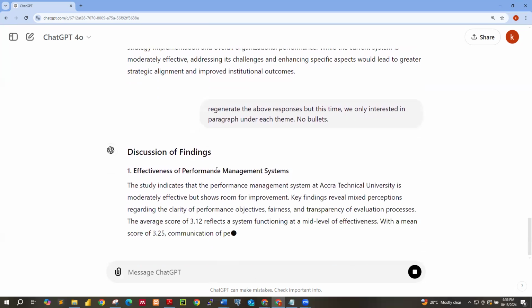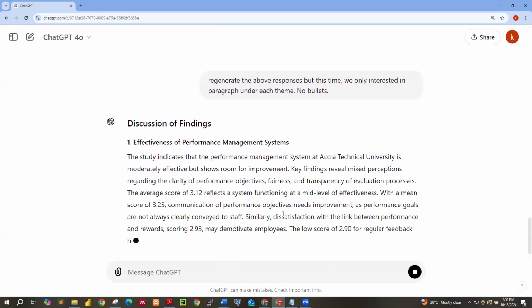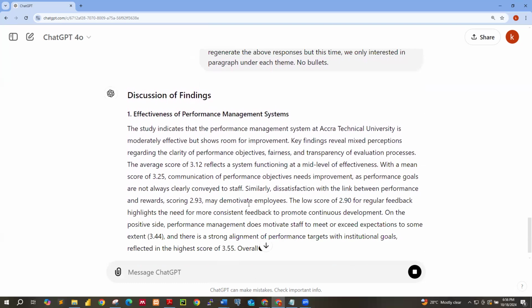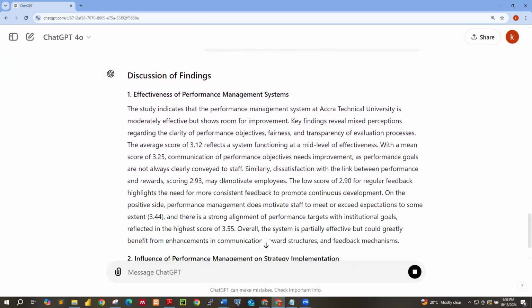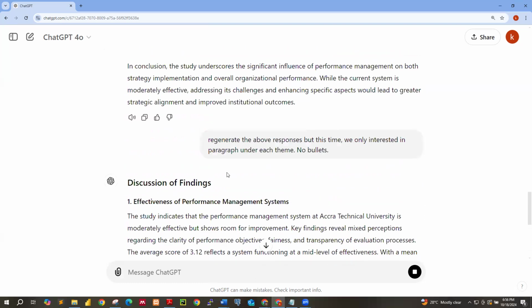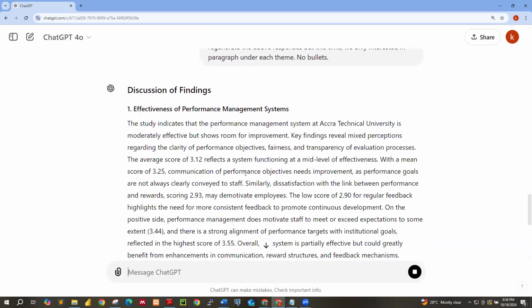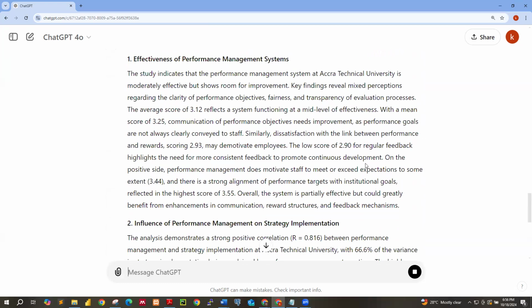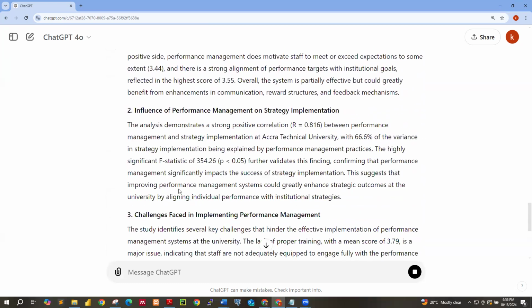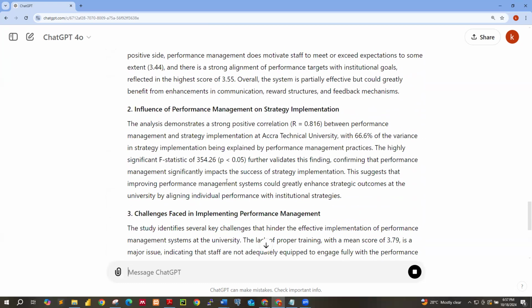All right, so the average score, and so on. Okay, so that's what you're seeing over here. Now we don't have anything like bullets. The findings suggest that, so you can do more. Okay, the low score of 2.90 for regular feedback, and so on. So that is what we have over here, guys.